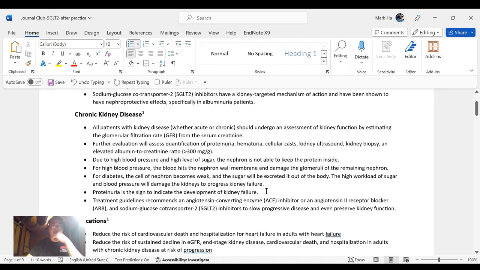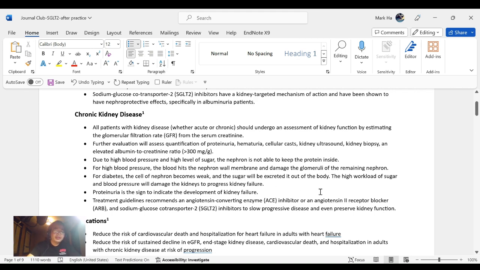Chronic kidney disease: all patients with kidney disease, whether acute or chronic, should undergo an assessment of kidney function by estimating the glomerular filtration rate from the serum creatinine. Further evaluation will assess quantification of proteinuria, hematuria, cellular casts, kidney ultrasound, kidney biopsy, and an elevated albumin to creatinine ratio, more than 300 milligrams per gram.